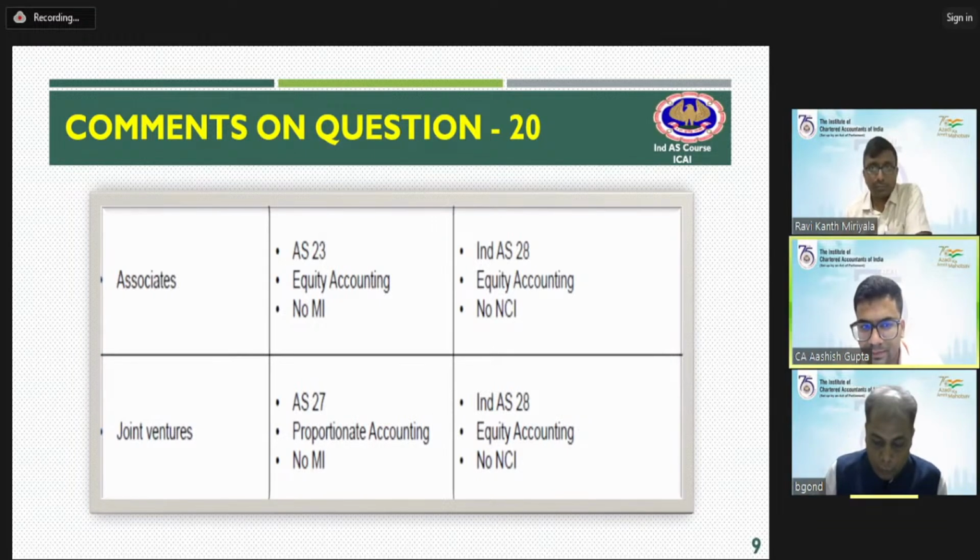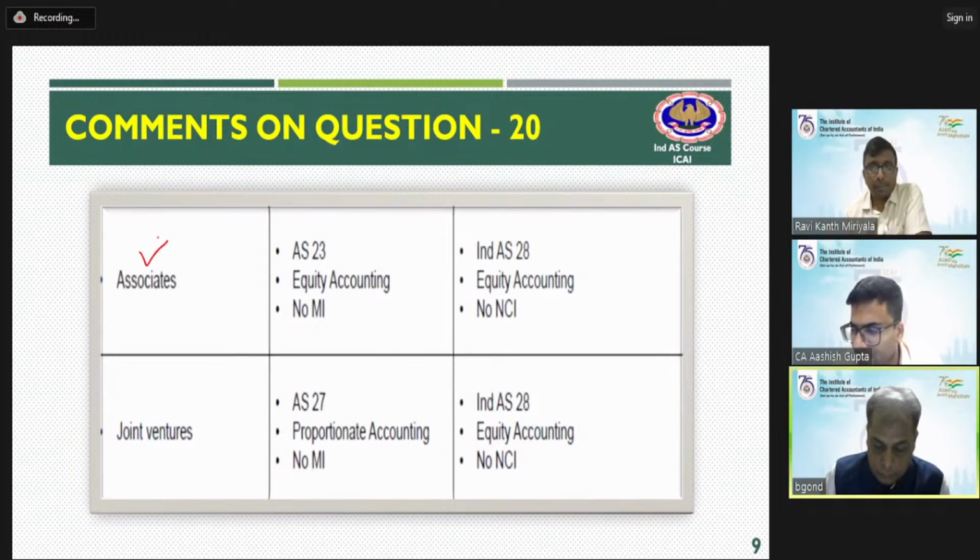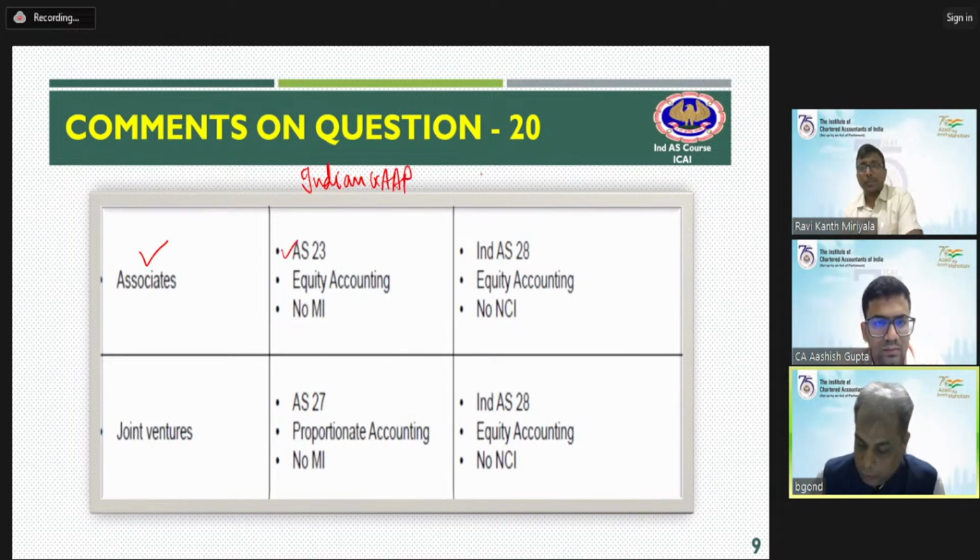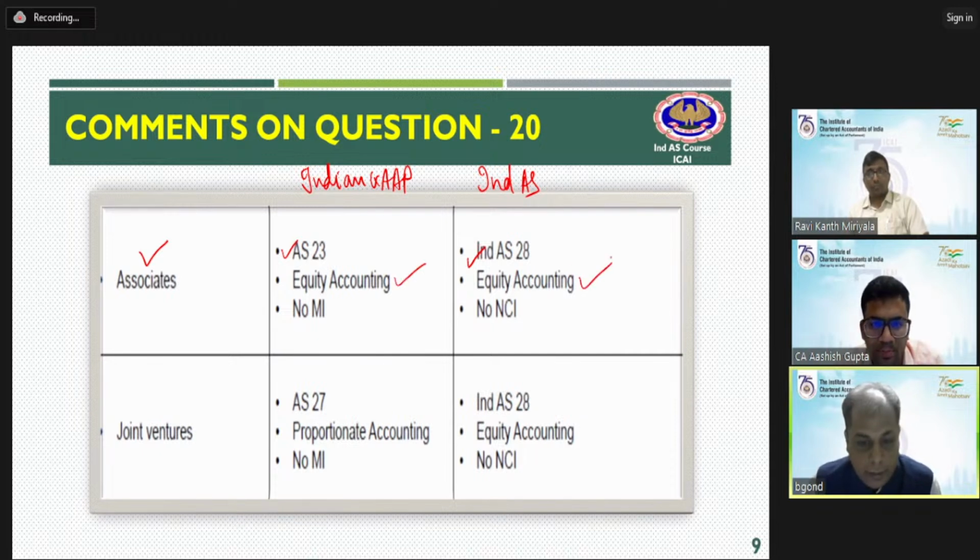Now coming to an associate, under Indian GAAP it is AS 23. Under Ind AS, it is Ind AS 28. For associates, we have equity accounting, and in Ind AS also we have equity accounting. No major difference. Here, no MI.